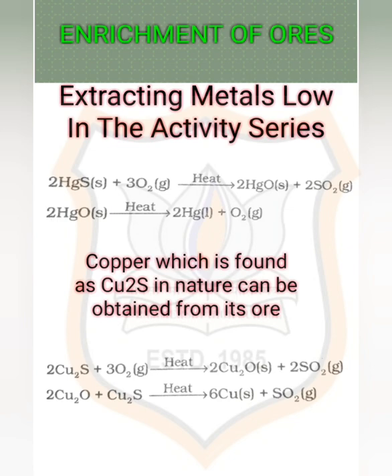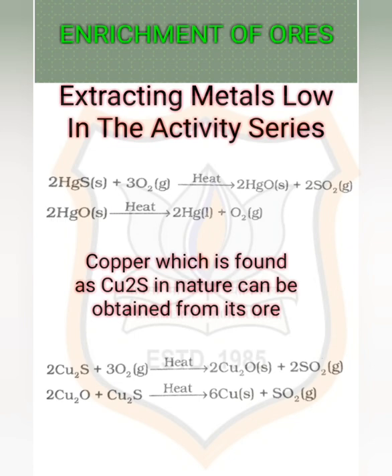The very first part, extracting metals low in the activity series. Metals low in the activity series are very unreactive. We have discussed this just above. The oxides of these metals can be reduced to metals by heating alone. For example, cinnabar, HgS. Hg stands for mercury and S is for sulfide. So, HgS is an ore of mercury.